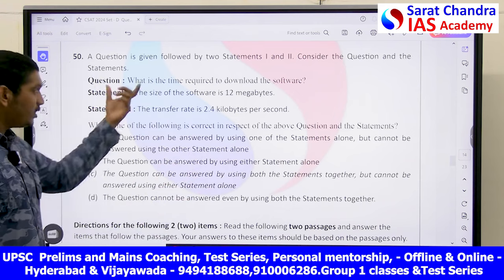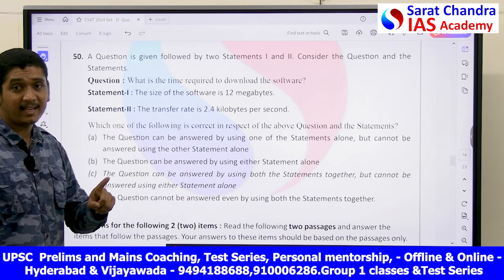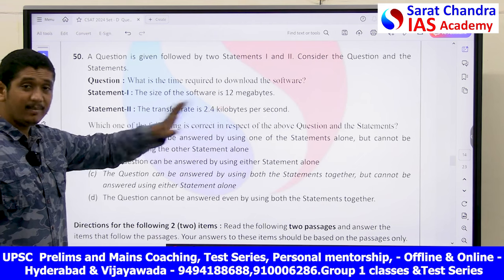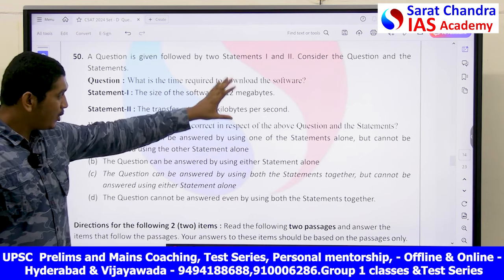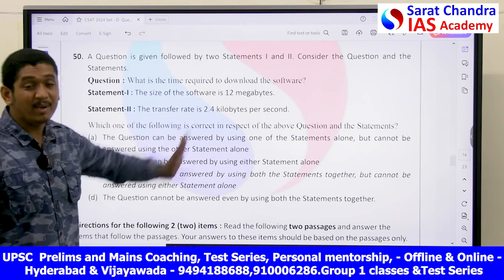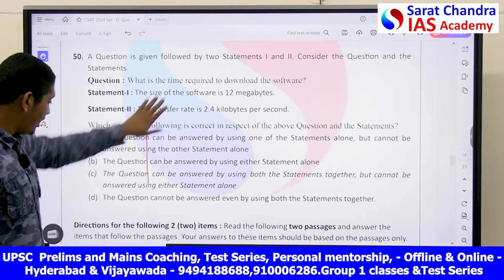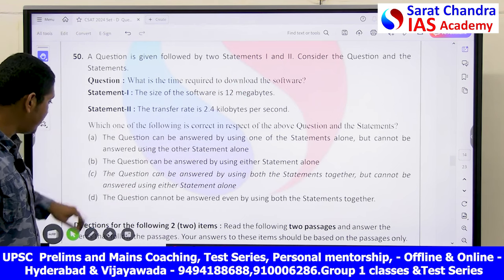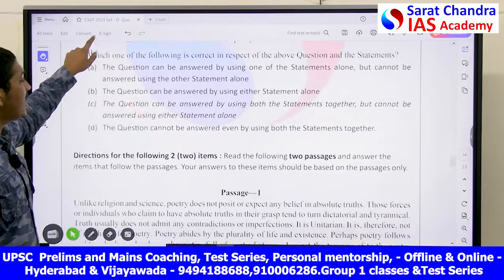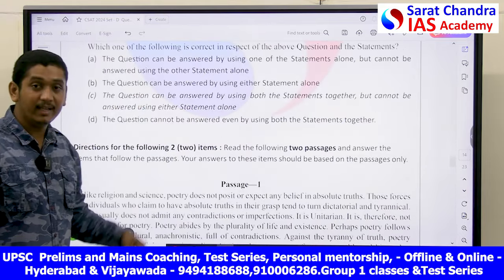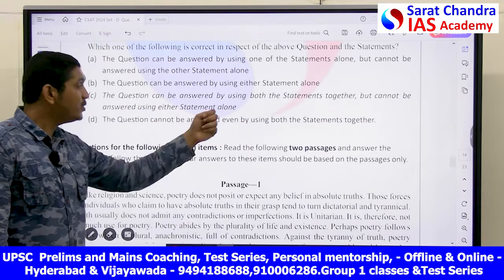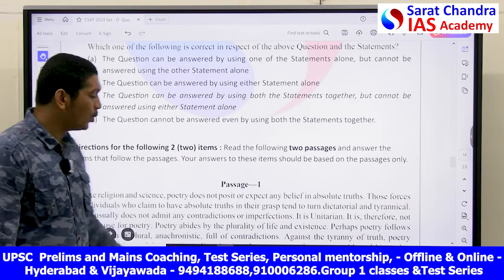Only by using both these statements can I determine the time. Either of these statements alone cannot give me the time. By knowing the speed and the size, I can say. So even in this case, your answer is option C. That is, the question can be answered by using both statements together, but cannot be answered using either statement alone.